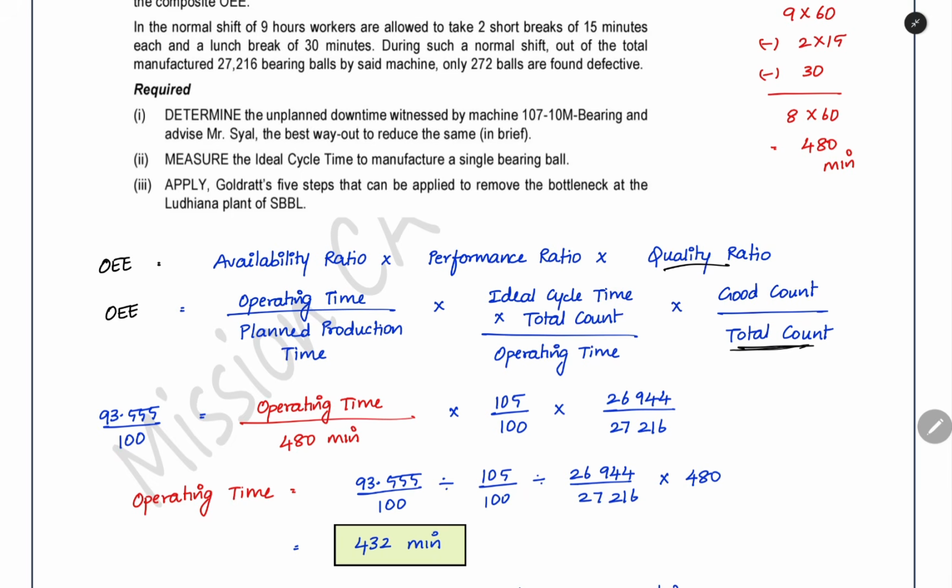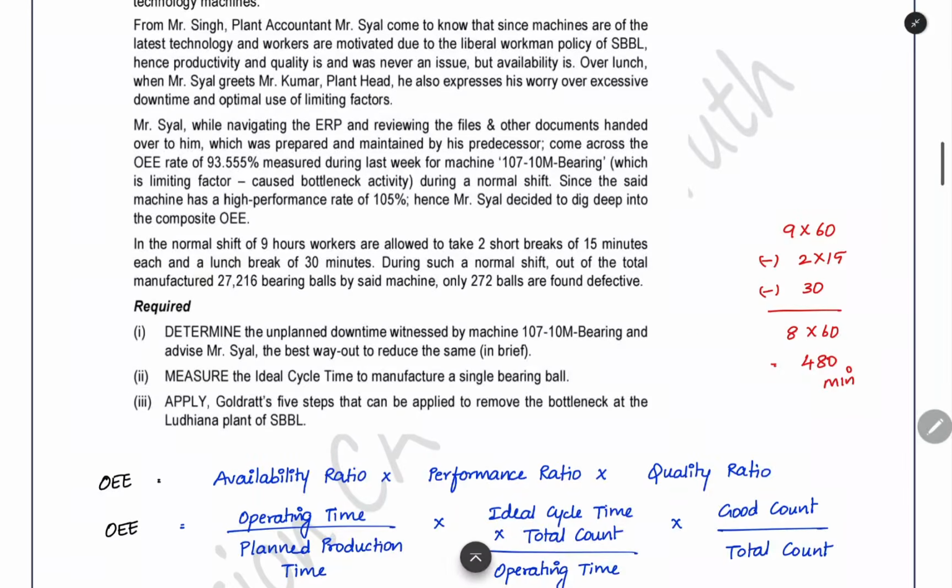Of the total units you manufactured, how many units were good, not defective, and ready to be sent to the customer. That we have to keep in the numerator. These are the three ratios which we have to combine to get the overall equipment effectiveness. Here they have given that the overall equipment effectiveness is 93.555%, and the performance ratio is 105%.